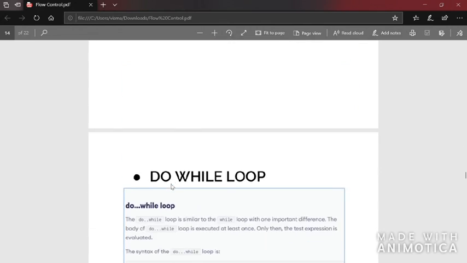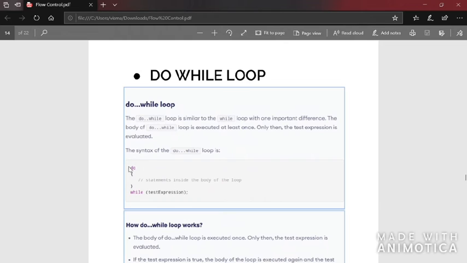But you can see here in the do while loop, after do there is no conditional expression or anything, right? Right after do, they execute the statements inside the loop, and after executing the statements one time, they come and check the condition here. So you use a do while loop in such conditions where the body of the loop has to be executed one time, no matter whether the condition is true or false.